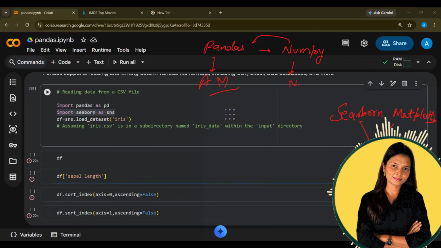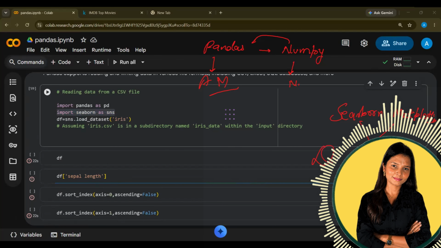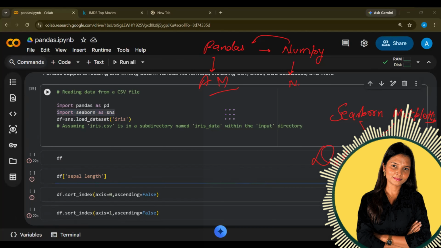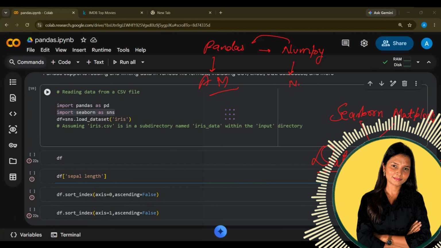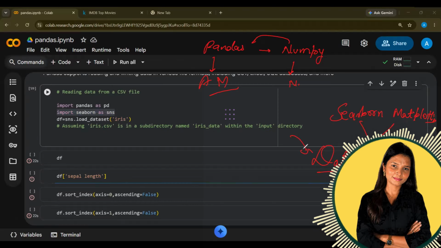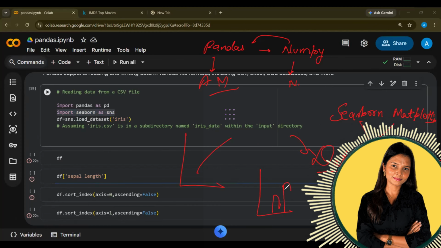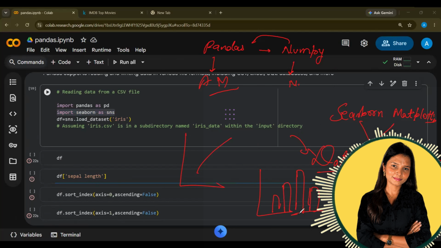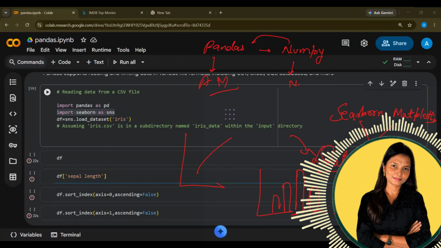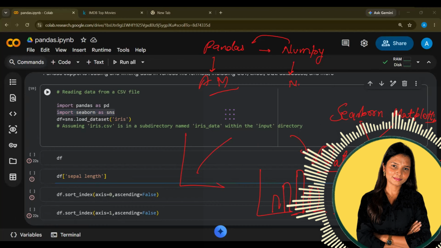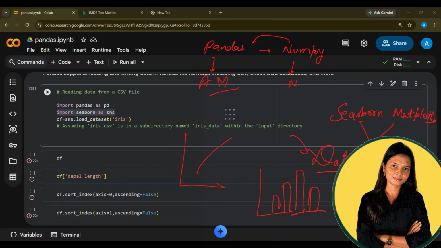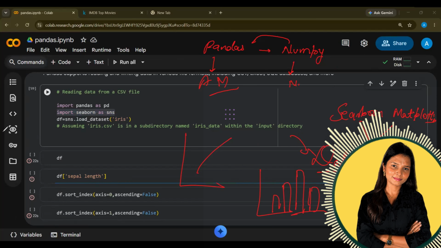Now what will Seaborn and Matplotlib do for you? They will help you create data visualization. To understand your data better, to understand your business context better with respect to data, we have to create some visualizations. Like you can create a line chart, a bar chart, or any other charts as well. So basically, you have to create some charts to understand your data and to do the proper analysis. Okay, so Seaborn is that one.